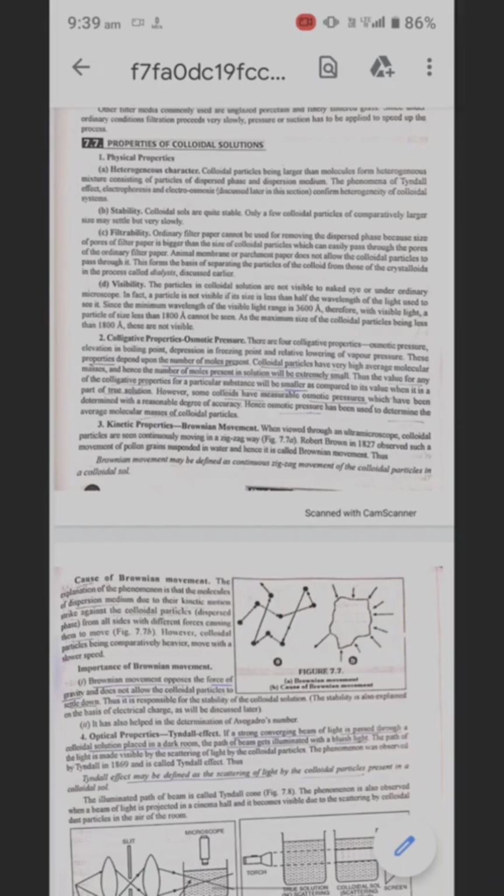Colligative property. Osmotic pressure. There are four colligative properties: osmotic pressure, elevation in boiling point, depression in freezing point, and relative lowering of vapor pressure. These properties depend upon the number of moles present.